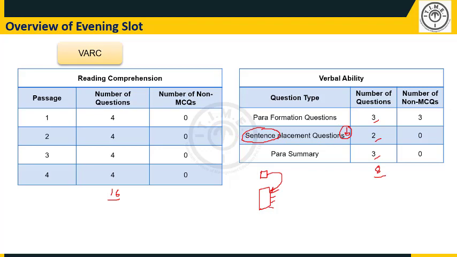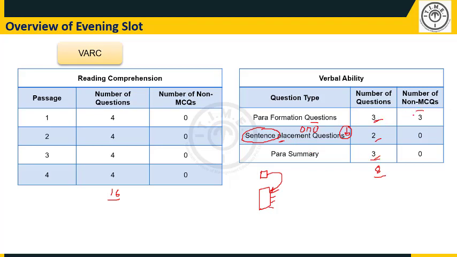So this is good in a way, because in the place of these questions last year, the CAT had odd man out questions. Odd man out questions are where a set of 4 or 5 sentences are given, and one sentence needs to be picked out of that set which is not relevant to the paragraph, right? So in place of that, these sentence placement questions are at a lower difficulty level, at least as seen this year across the 3 slots. Therefore sentence placement questions can be said to be easier than odd man out, right? And then there are 3 para summary questions and 3 para formation questions.